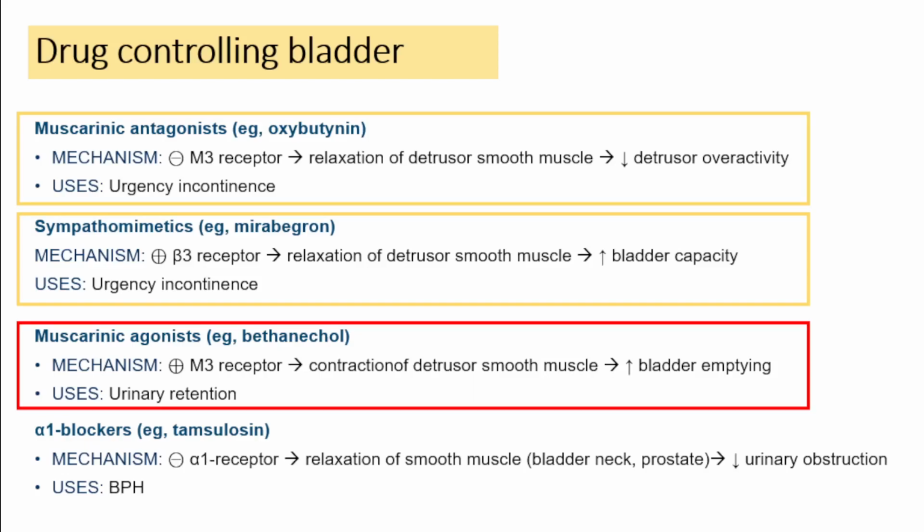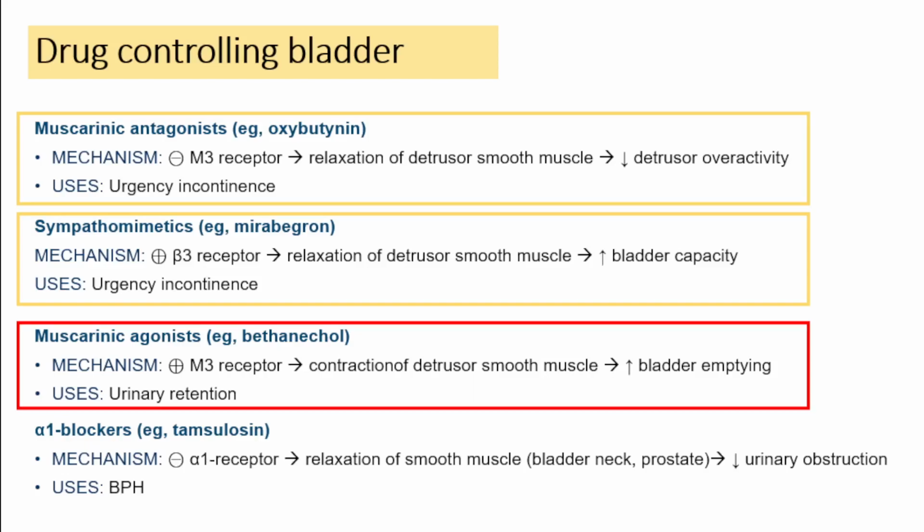Next we have the alpha-1 blockers. The example is Tamsulosin. So Tamsulosin specifically blocks the alpha-1A subtype receptor which are present on the trigone of the bladder, that is around the neck of the bladder, as well as in the prostate.